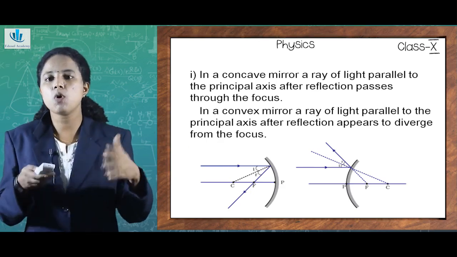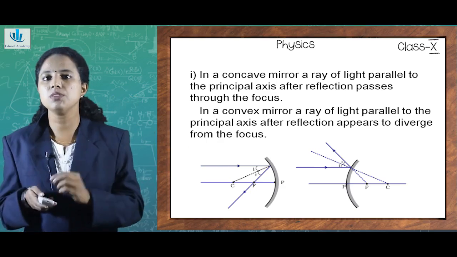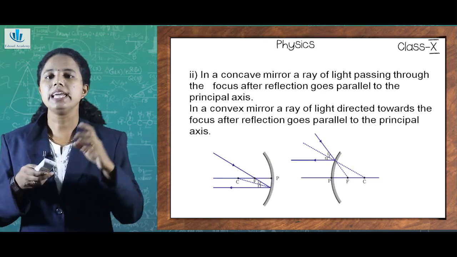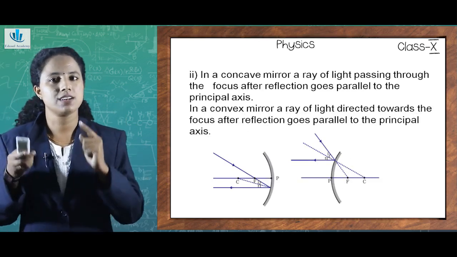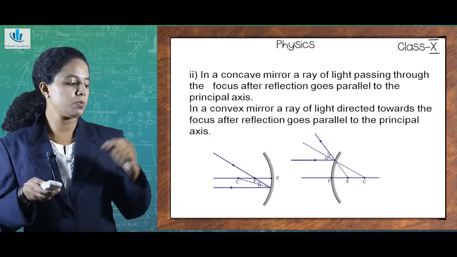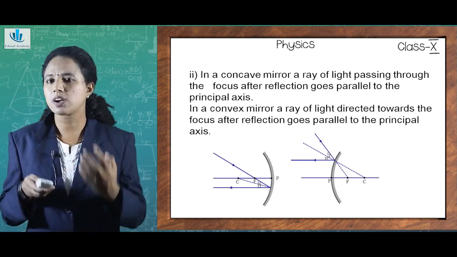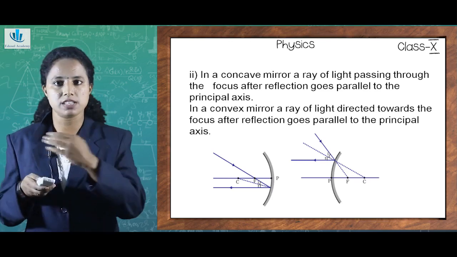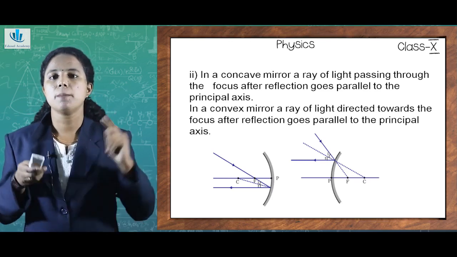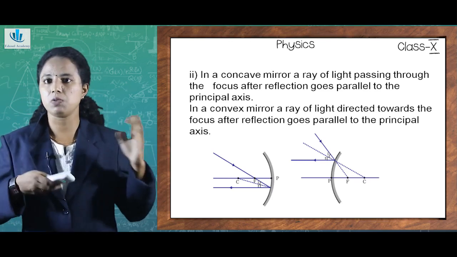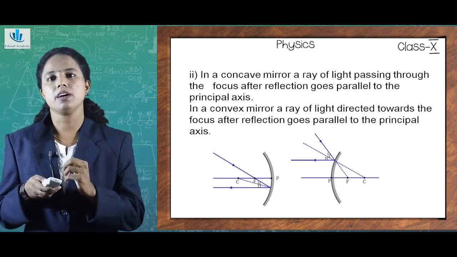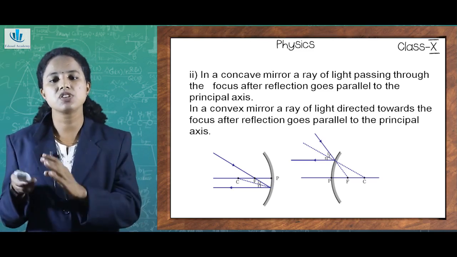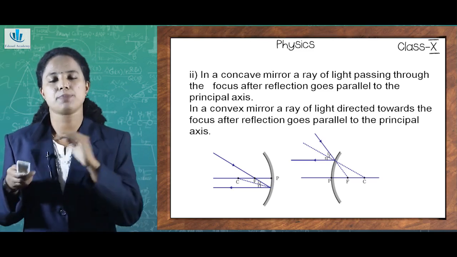So, we need to know which are the more important further things in case of concave and convex mirror. Next one is that in case of a concave mirror or converging mirror, the rays of light which are passing through the focus. What was focus? Principal focus means it is a particular area in which rays converge, isn't it? In case of concave mirror, but in case of convex mirror, they diverge. So, in a concave mirror, rays of light passing through the focus after reflection will be going parallel to the principal axis.